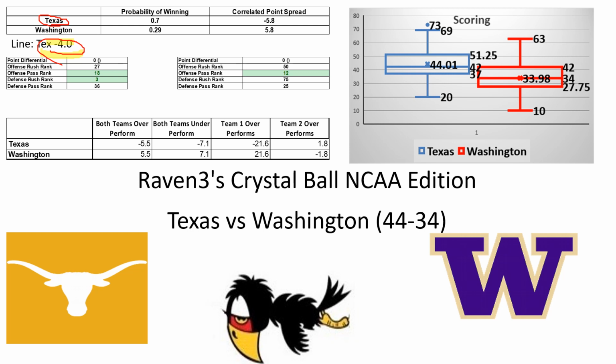And so with that, the model is showing that Texas would win this matchup 70% of the time, which translates to about a 6 point spread. And again, that's just a straight correlation. 70% comes out to 5.8.